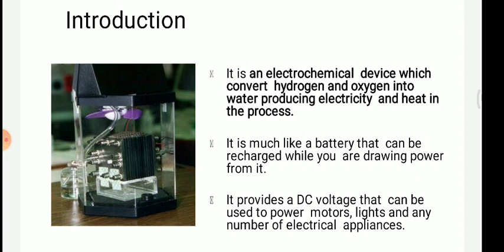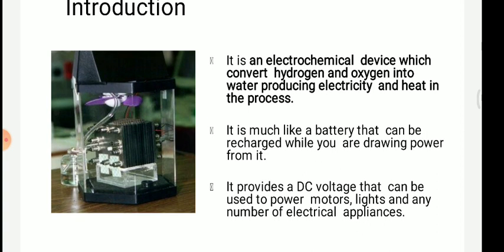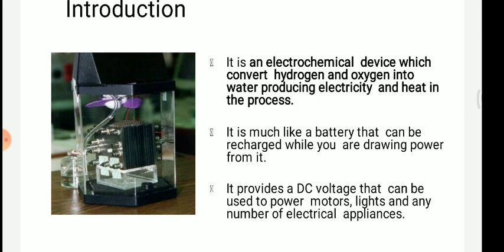It is much like a battery that can be recharged while you are drawing power from it. It works like a battery: just as you can charge a battery, you can also charge a fuel cell, even while you are using power from it.